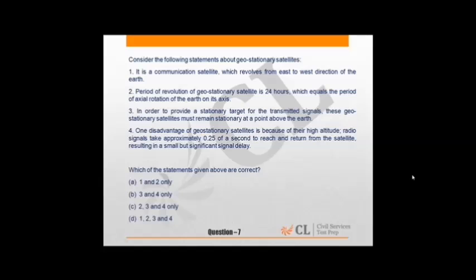Why is the first statement incorrect? Though it is a communication satellite, it revolves from west to east, not from east to west. And the orbital period is same as the Earth's rotation period. So it is the other way around. So answer is C, 2, 3 and 4.